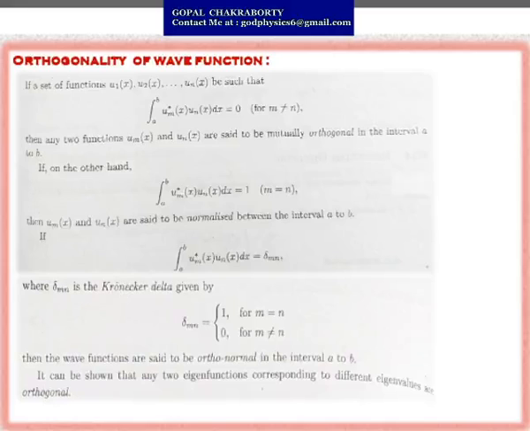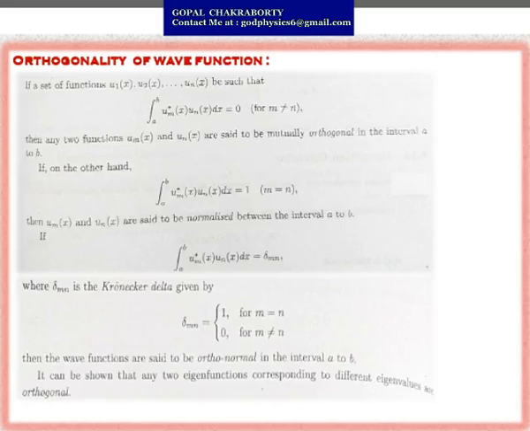I will show you the expression. As I have told you, if a set of functions u1 of x, u2 also a function of position x, besides that the integration with limits a to b of u suffix m star, the complex conjugate, into u suffix n dx is equal to 0 for m not equal to n, then any two functions u suffix m and u suffix n are said to be mutually orthogonal in the interval a to b.